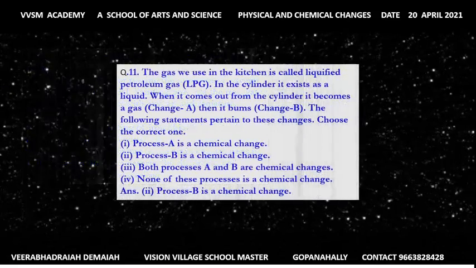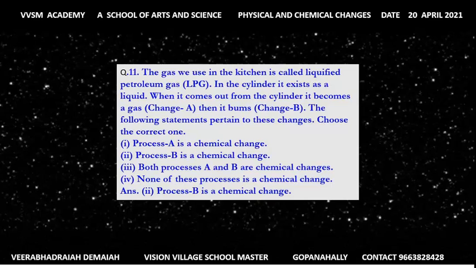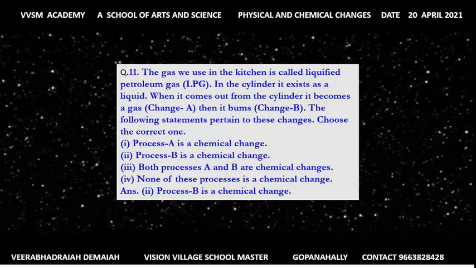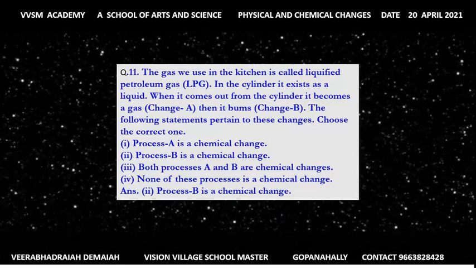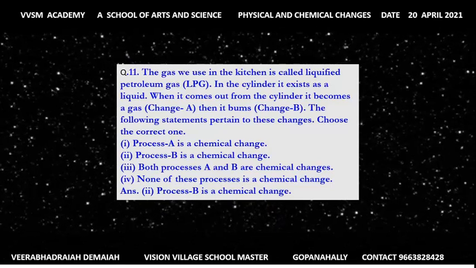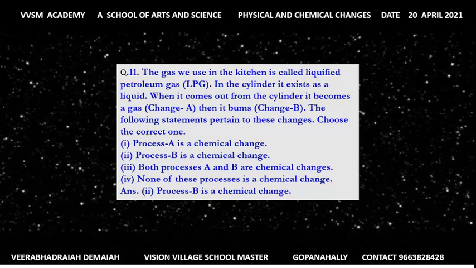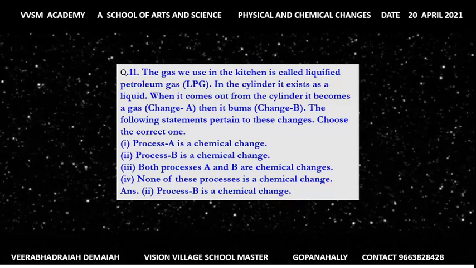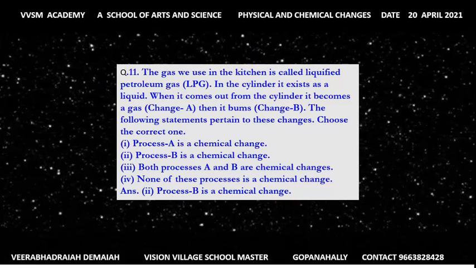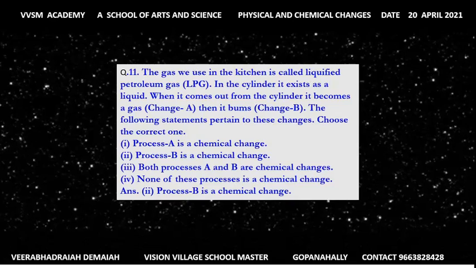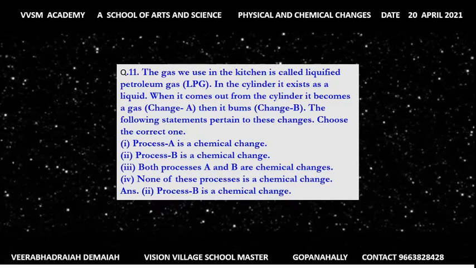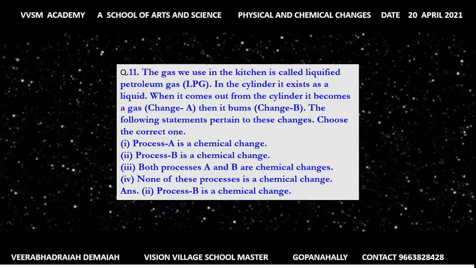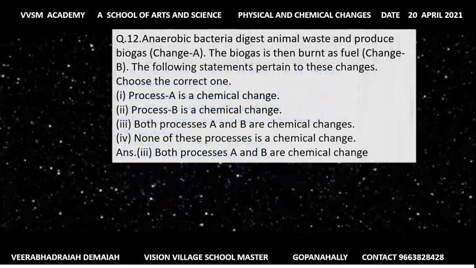The gas used in the kitchen is called liquefied petroleum gas (LPG). In a cylinder, it exists as a liquid. When it comes out from the cylinder, it becomes a gas. Change A. Then it burns. Change B. The following statements pertain to these changes. Choose the correct one. Process A is a chemical change. Process B is a chemical change. Both process A and B are chemical changes. None of these processes is a chemical change. Process B is a chemical change is the answer.